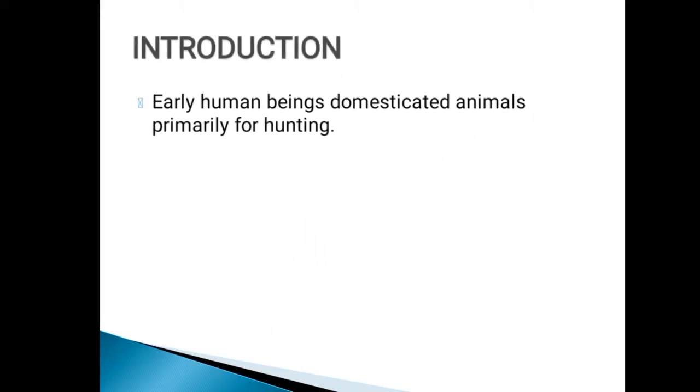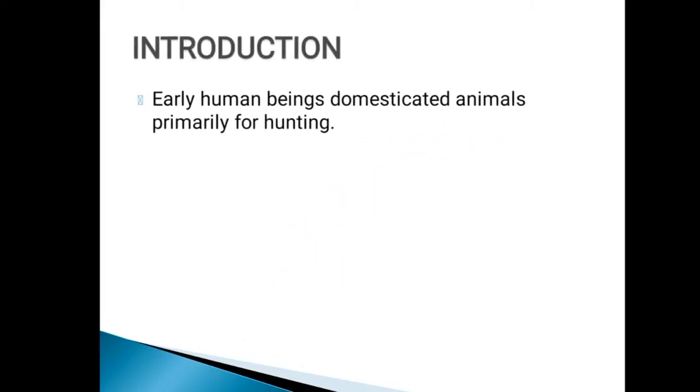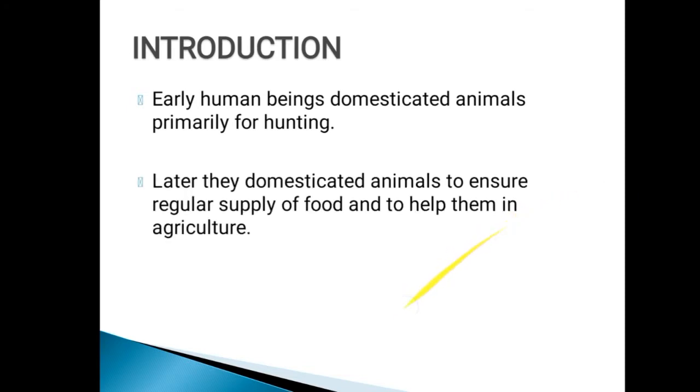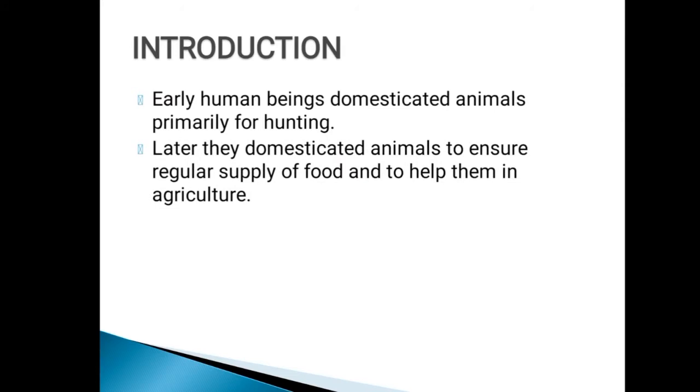First, early human beings domesticated animals primarily for hunting purpose. Early human beings means ancient people. Ancient people used animals only for hunting purpose. They reared animals only for hunting purpose. Later, they domesticated animals to ensure regular supply of food and to help them in agriculture.